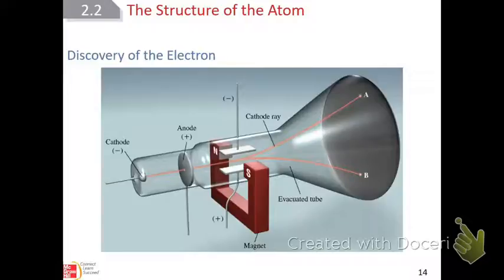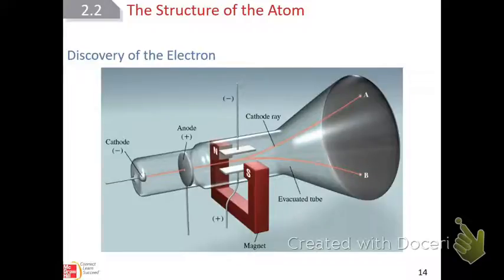The discovery of the electron was made by a guy named J.J. Thomson. No P, just Thomson with no P in his name. He was shooting some very high-speed particles through a cathode ray tube, which is an evacuated tube. It didn't have any air in it. And he was just passing them through a current. He wanted to see what was going to happen.